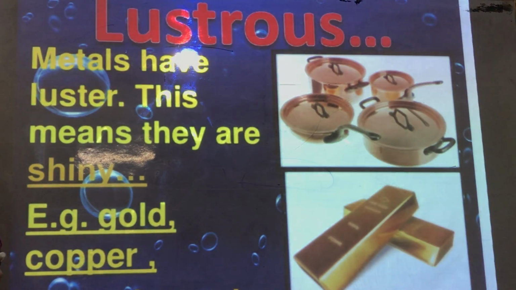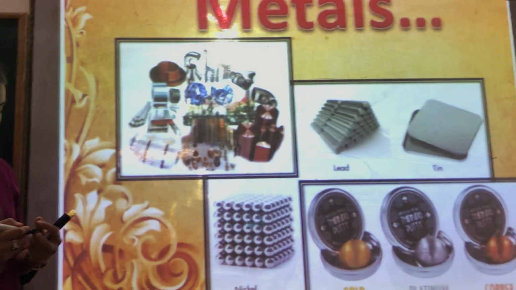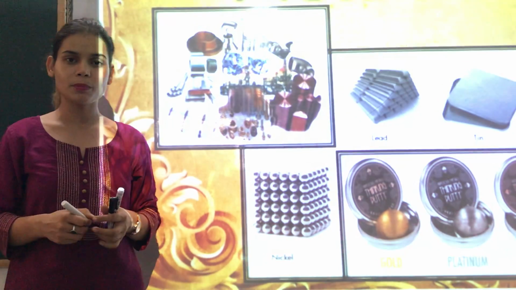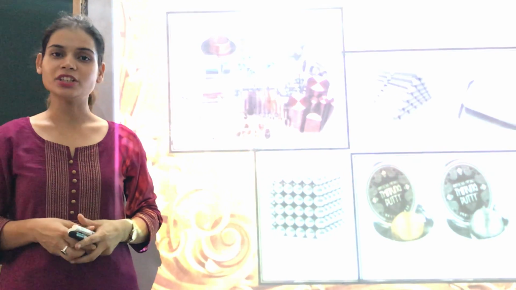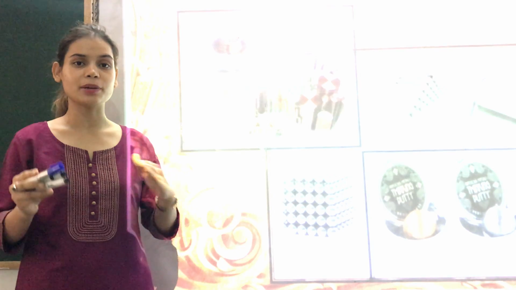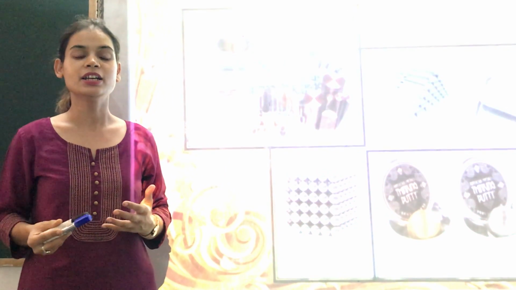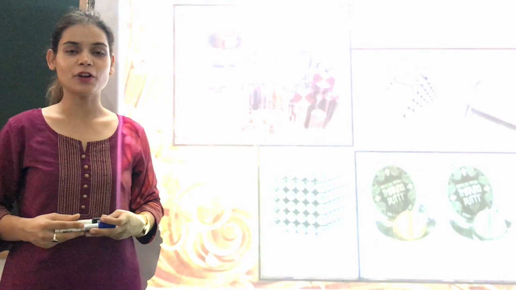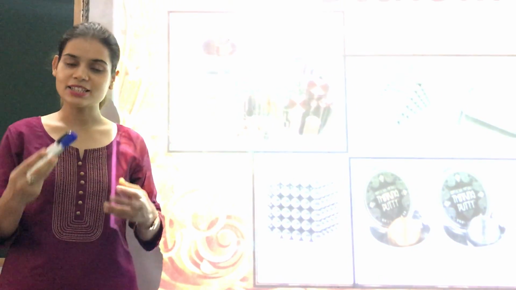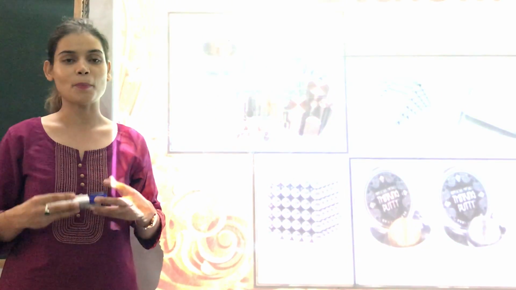So children, I hope you have understood the difference between metals and non-metals. I hope this class turned out to be real fun and interesting and informative at the same time. We have understood what is malleability. Malleability is the property of metals by which they can be drawn into thin sheets. We have also studied the lustrous property of metals and non-metals. In the next class, we are going to take other properties in detail.